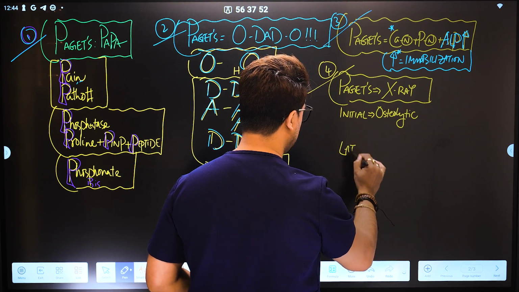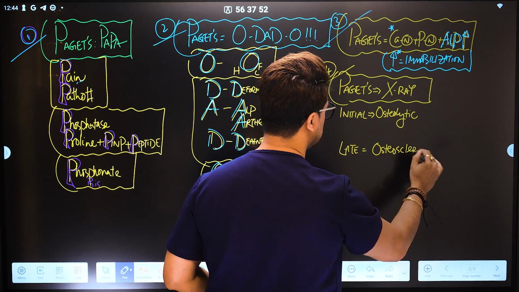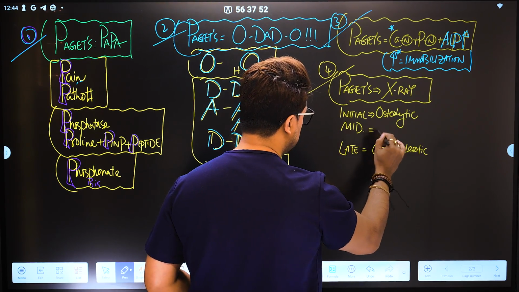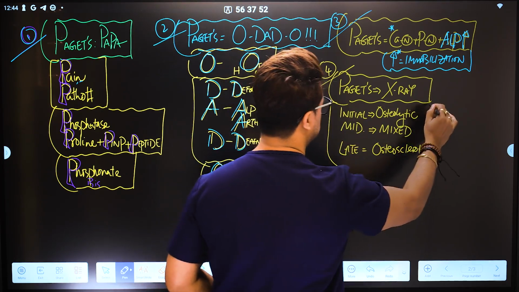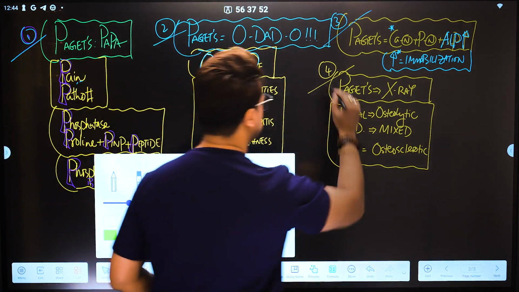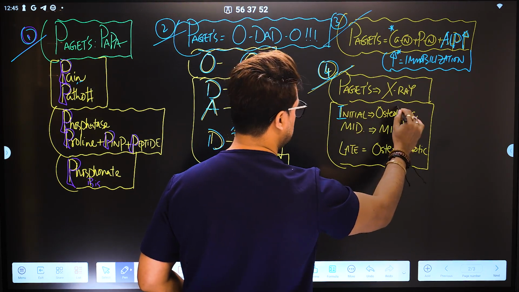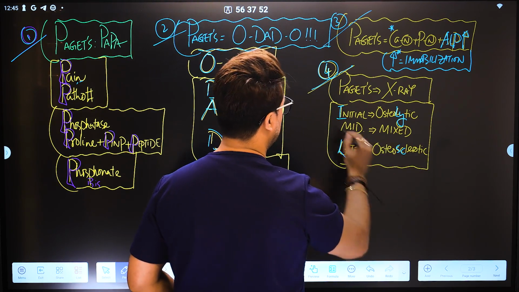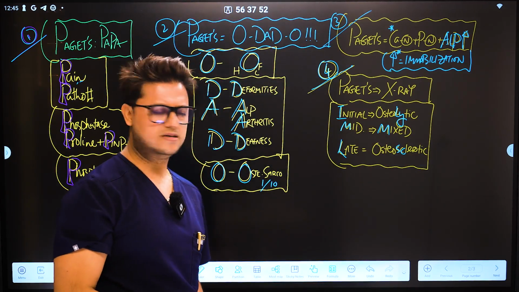If the patient comes in the late stage, definitely we'll get the osteosclerotic lesions. Yes, if the patient is in the middle stage, definitely we'll get the mixed variety of lesions. So this is very important to know. Once again, this is the number 4 box, radiological pictures: if they come in the initial stage, definitely lytic; if it is the late stage, definitely sclerotic; and if they come in the middle stage, definitely the mixed variety. So this is the way that we need to learn.